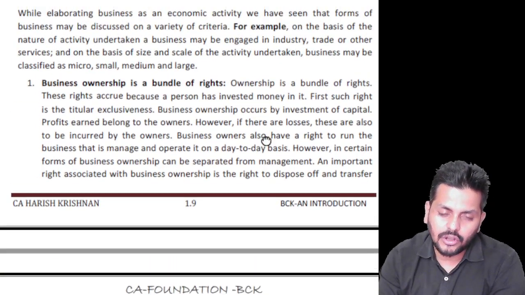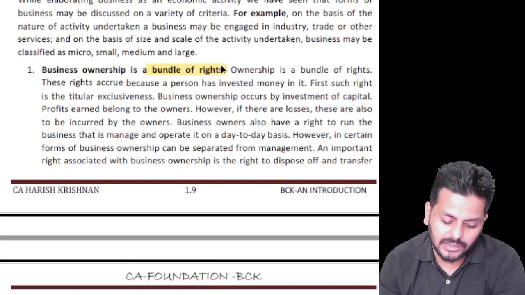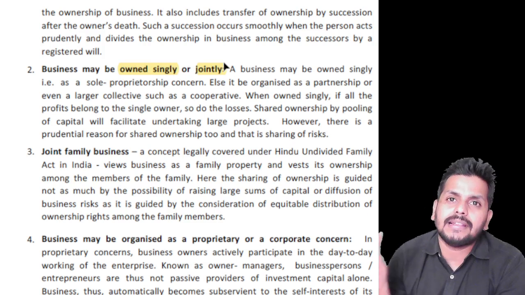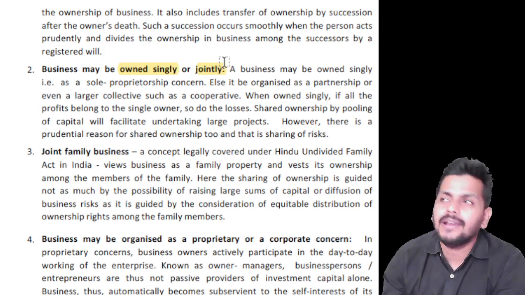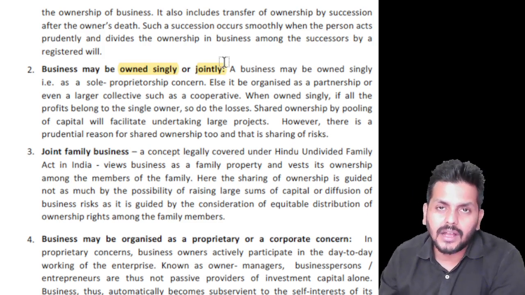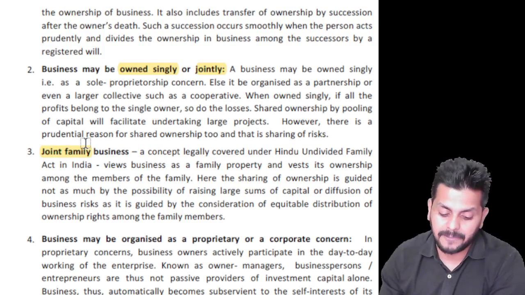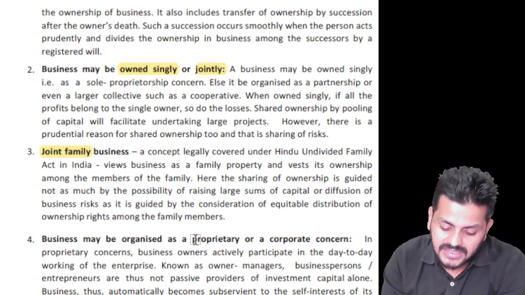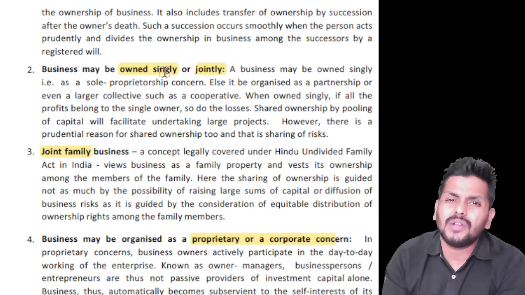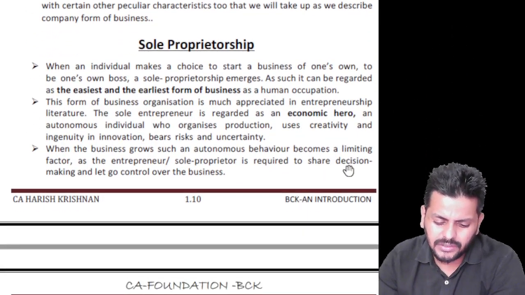But let's just talk about a business organization. Business ownership is just about having a bundle of rights, and there are options. You can either own it singly or jointly, as in the case of partnerships and LLPs. And a company, though, you know how it works. Even the public can hold a stake in the company. Then a joint family business, which is traditional in India, in the likes of HUF. Then a business may be organized as a proprietary or a corporate concern. Now, this all depends on how you want to view it and take it further. So, some of the driving characteristics, pretty easy, four points.